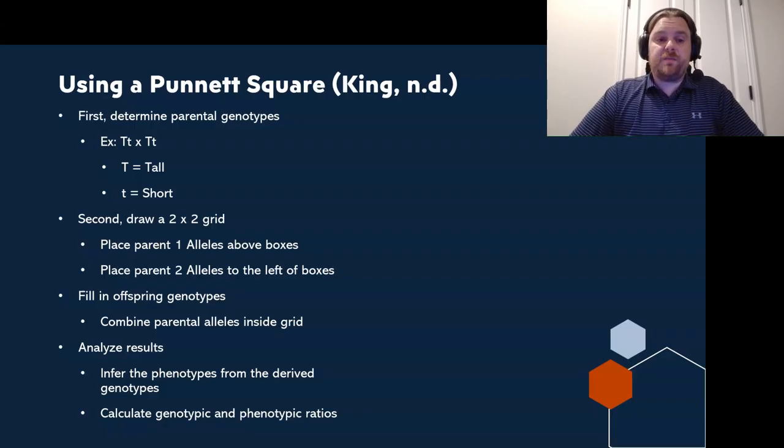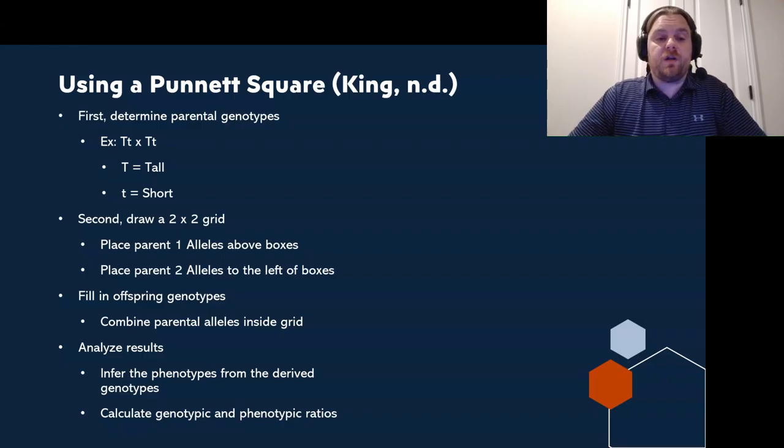So, the first step you want to do is determine your parental genotypes. For this example, I'll be providing that to you. We will go over another example of how to do it on your own. So in this example, we'll have double heterozygous, so uppercase T, lowercase t for both parents, uppercase T standing for tall and lowercase t standing for short.